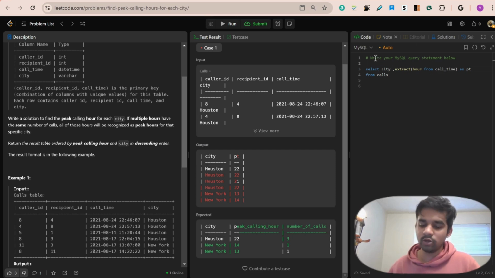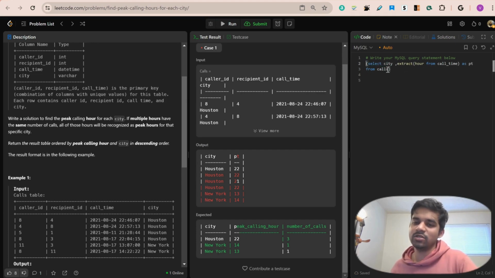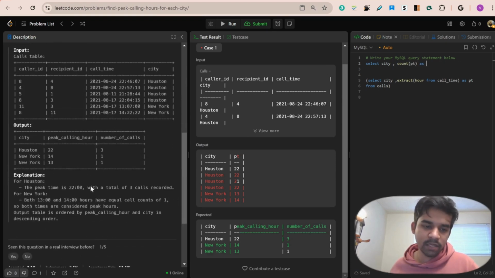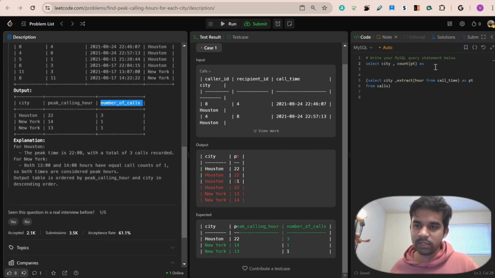I would use the common table expression. Actually, a common table expression is not needed. I'll just tell you how you solve this. Select, I would be needing city, then comma, count of PT as number of calls, right?